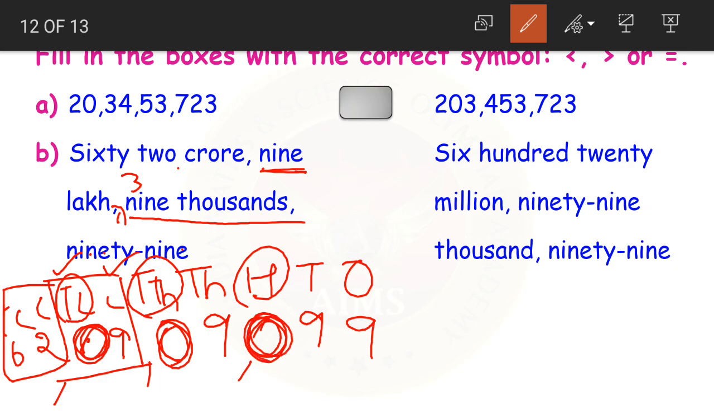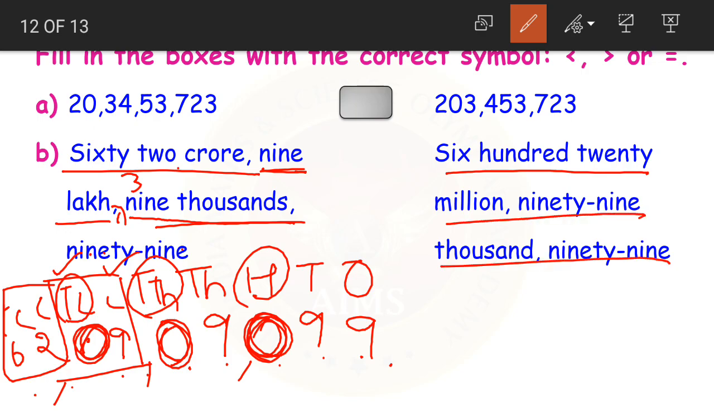Now what number did we get children? We got 62,09,09,099. 62 crores 9 lakhs 9,099. Now let us write the numeral for this number name. This is in which period children? Which place values? These are the international place values.